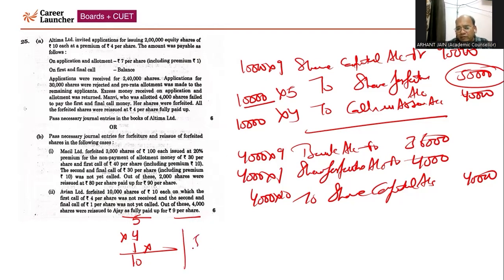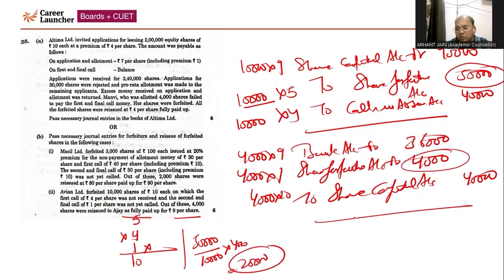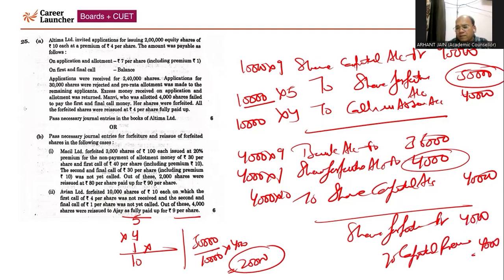Proportionately, you have to calculate 50,000 divided by 10,000 multiply by 4,000. Nothing but it will come 20,000. Out of 20,000, we have given a discount of 4,000. So the amount transferred to capital reserve, that is share forfeiture account debited to capital reserve, that will come 4,000, 4,000. So this is a case of part B, case number 2, right? Now, next question.